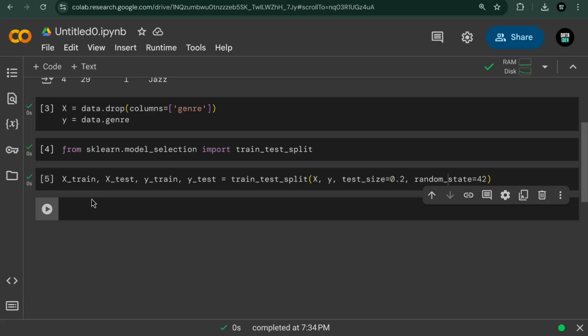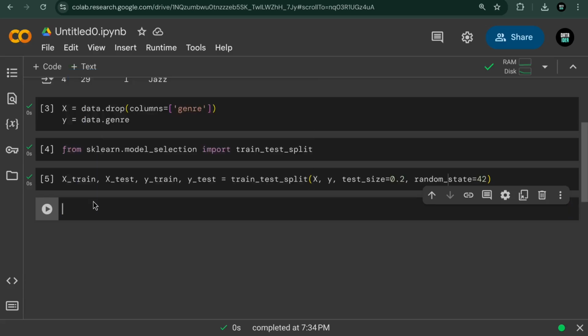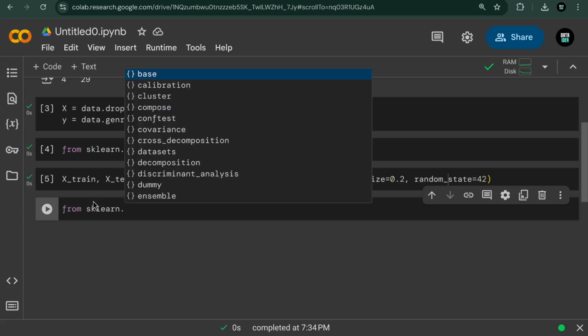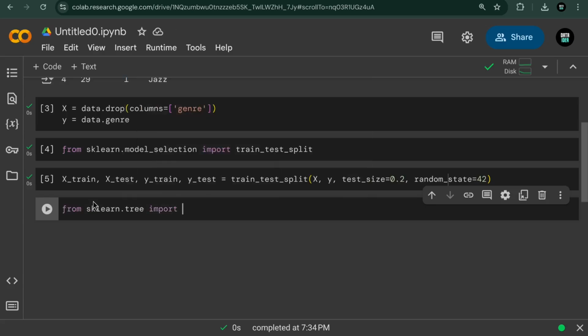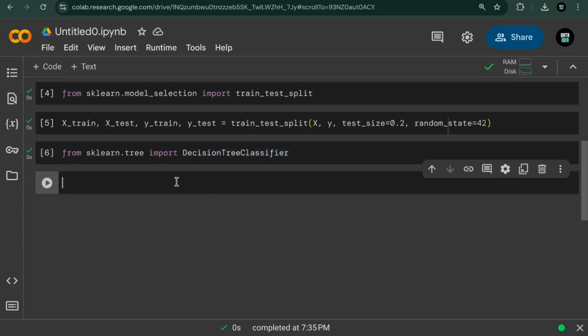The way we shall do that is, first of all, we shall import our model from sklearn. By doing like this, we say from sklearn dot tree import DecisionTreeClassifier, like that. Now that we have our DecisionTreeClassifier, we can instantiate it and fit the algorithm.